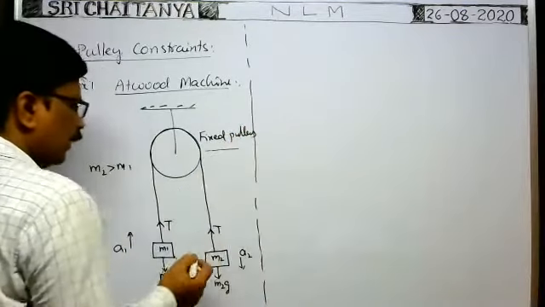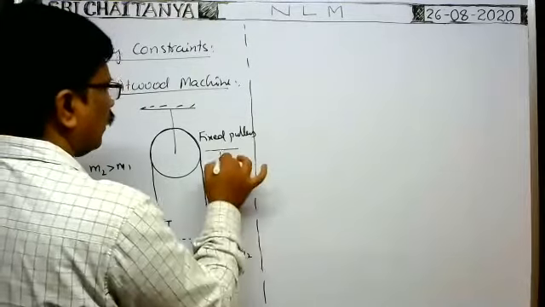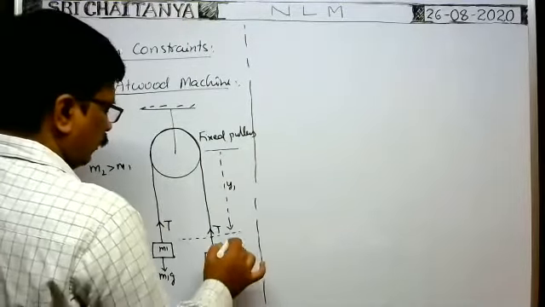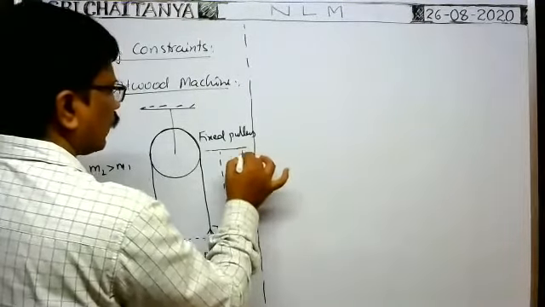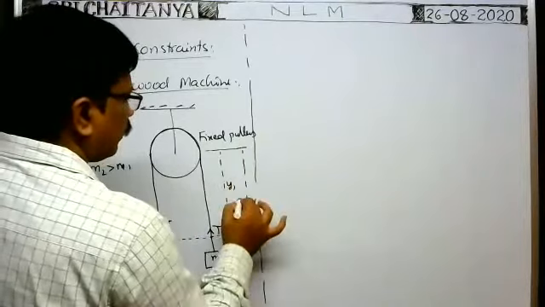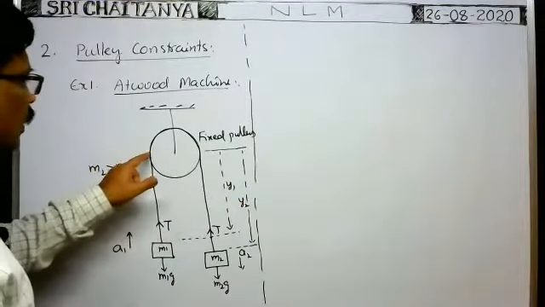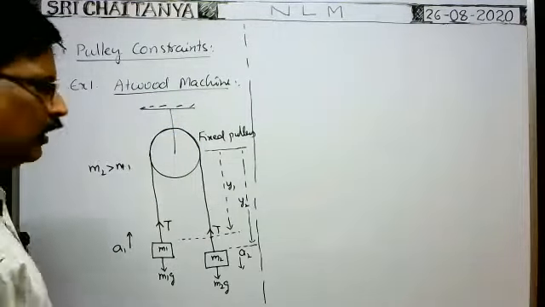From the fixed pulley, the distance of the first block is say y1. The distance of the second block from the fixed pulley is say y2. It is the small pulley, so the length of the string over the surface of the pulley is negligible.